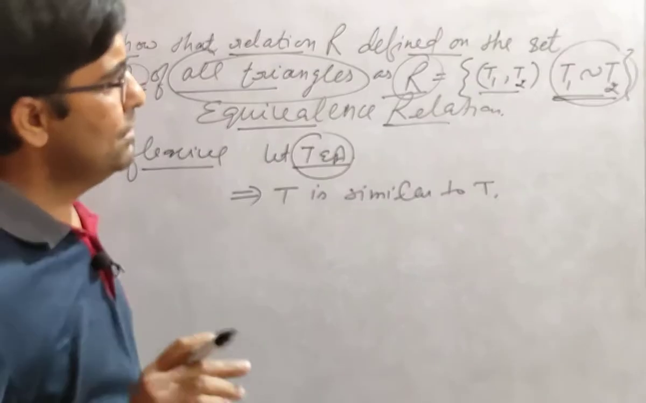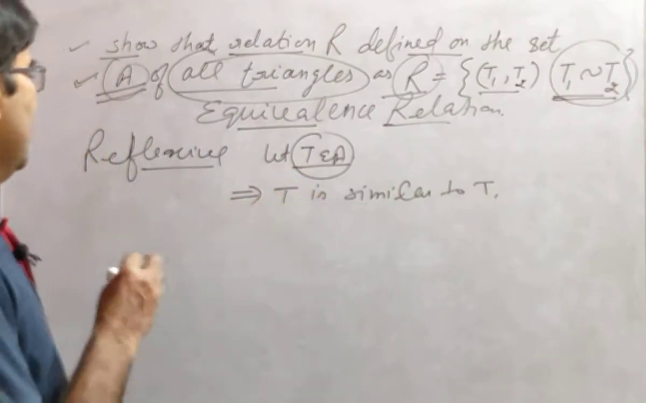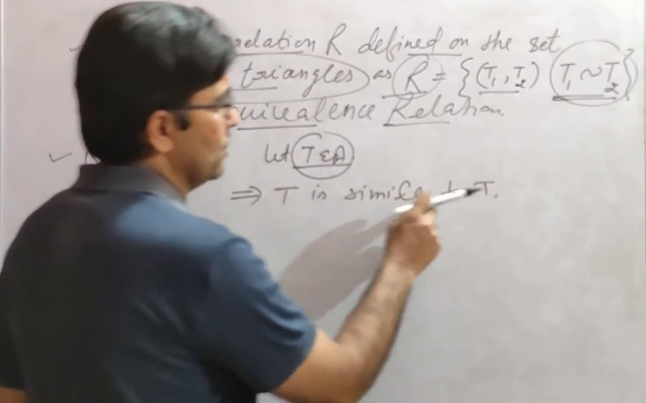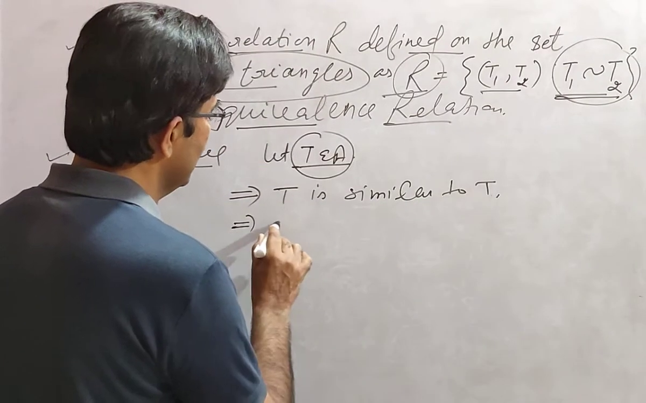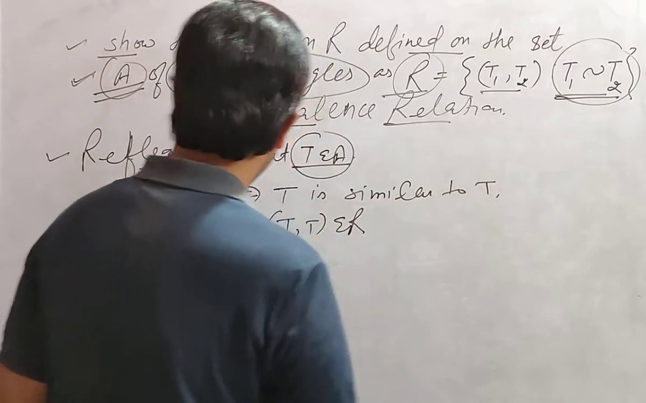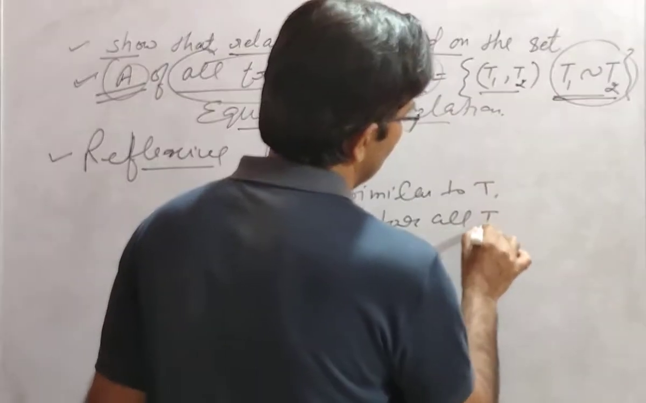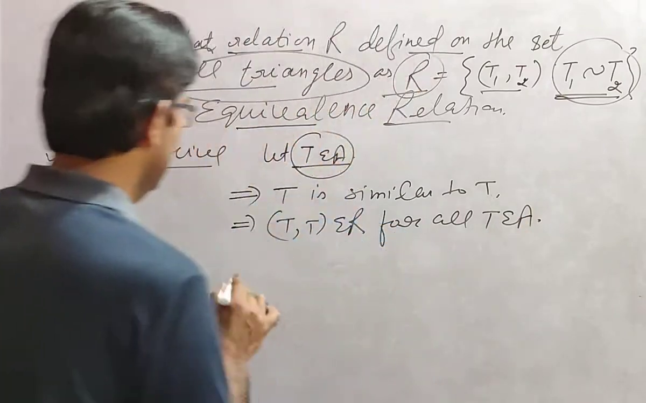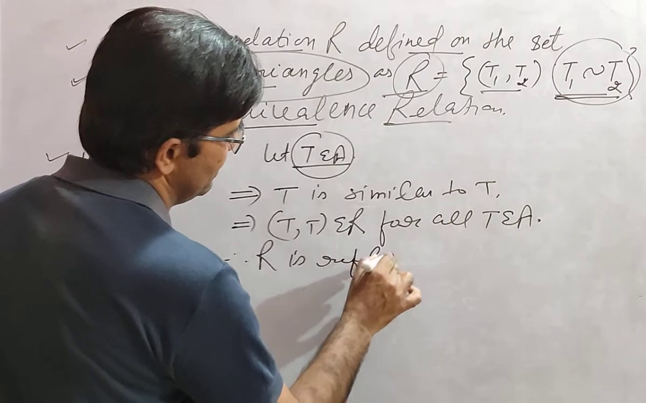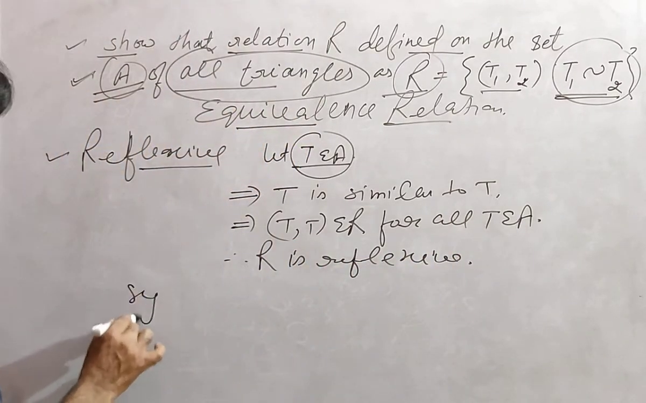If T1 is similar to T2, then there is only one triangle in the case of reflexivity. Okay. So here T is similar to T. It implies (T, T) belongs to relation R for all T belonging to A. Okay. So R is reflexive. First case. Second is symmetric.